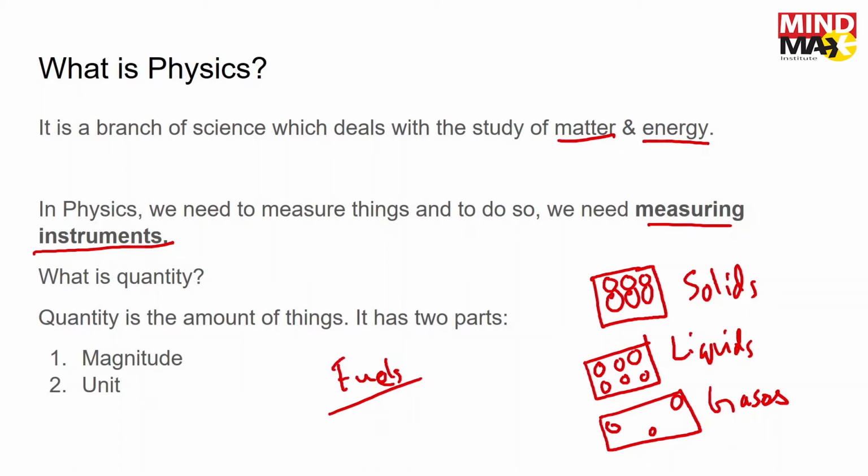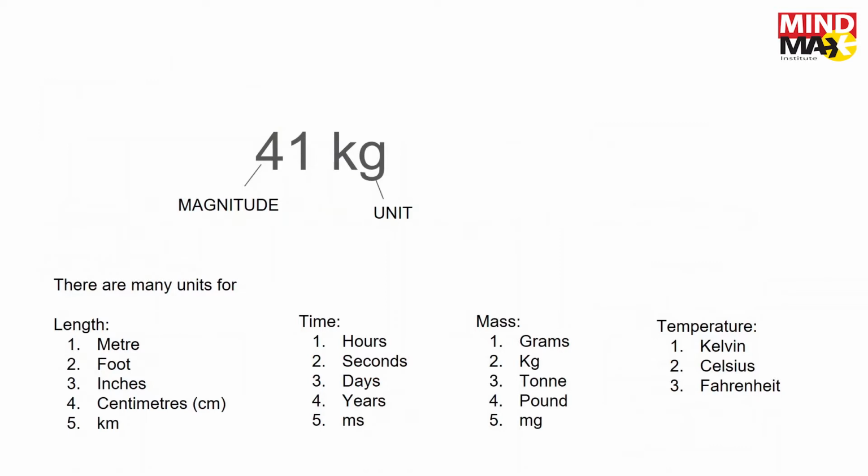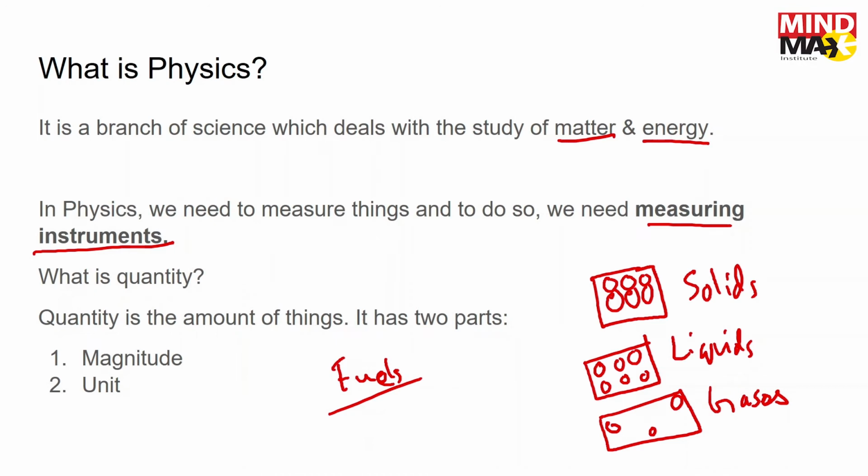Quantity is the amount of things. It has 2 parts, magnitude and unit. So what is magnitude? Magnitude means size. This is the magnitude, as you can see, and this is the unit. So we need both of them.